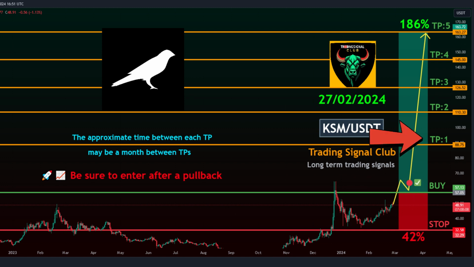Take profit targets. Target 1, 88.75. Target 2, 110.30. Target 3, 126.52. Target 4, 145.00. Target 5, 163.27. Stop loss, 32.58.